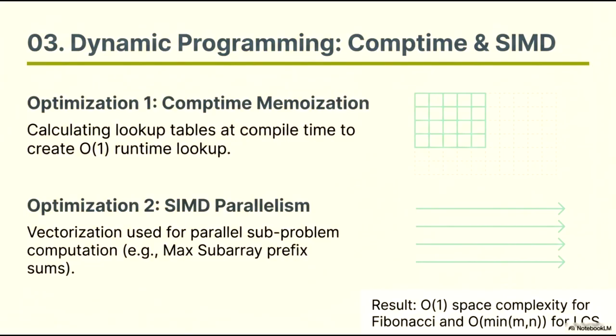The second optimization is SIMD parallelism. This involves utilizing hardware vectorization to compute multiple subproblems simultaneously. A prime example is the calculation of prefix sums for the max subarray problem, where parallelizing the workload significantly accelerates performance on modern processors. By implementing these techniques, we achieve remarkable efficiency gains, resulting in O(1) space complexity for Fibonacci calculations and reducing the space complexity of the longest common subsequence algorithm to O(min(m, n)).